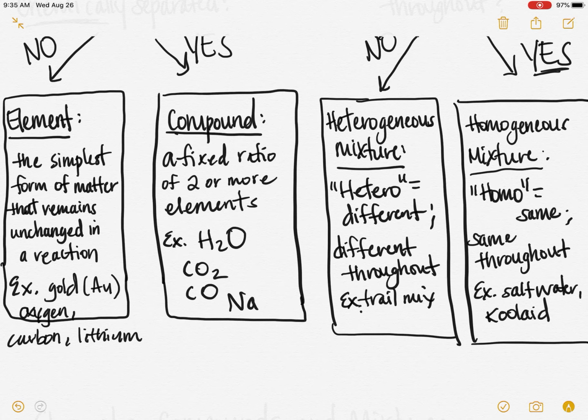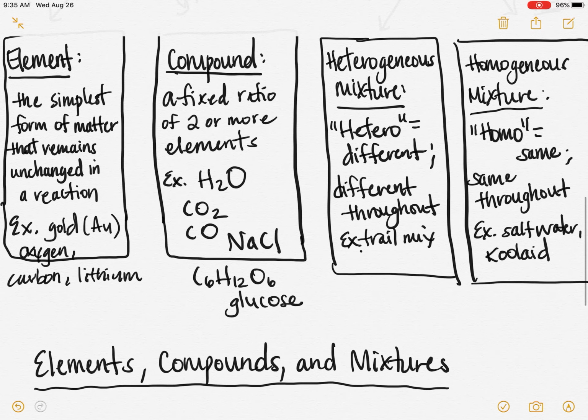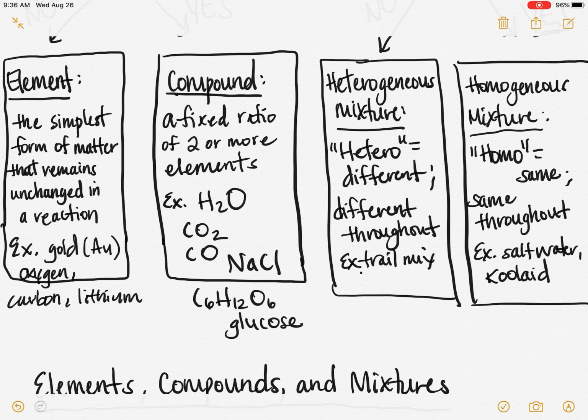What other compounds? Salt. Okay, salt is NaCl, 1 sodium, 1 chlorine. That's a compound. Sugar. There are a couple of sugars. One sugar, glucose, which you would have studied if you had biology, is C6H12O6. That's glucose. It's a type of sugar, right? So that formula is 6 carbons, 12 hydrogens, and 6 oxygens to make it glucose. And so that is the difference between elements and compounds. So compounds are actually made up of elements, but they're in a fixed ratio.